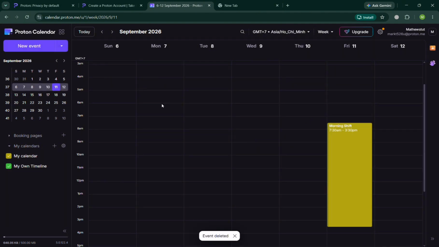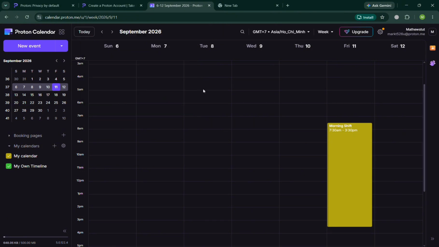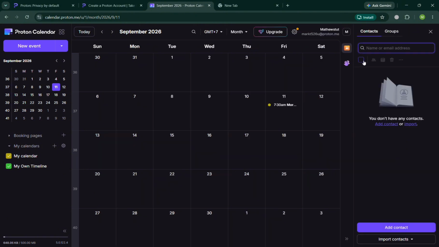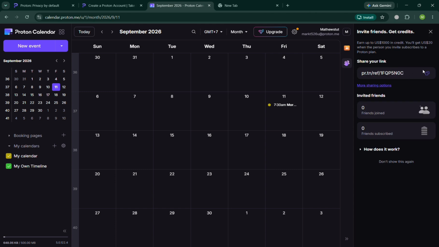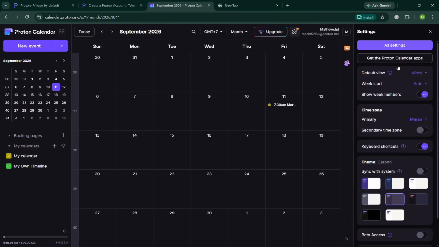Moving on to the top panel, you could also use the search bar if you're looking for a specific event that you don't find in here. You can simply use the search bar and start searching for that event title. You could also choose the month, day, or week view to see an overview of your events. On the right side panel, you could also navigate the contacts and it will show us in here all of the list of our contacts. Or even invite our friends by clicking the other link or button to share your link directly with your friends. Then you should be able to see here the list of your friends that have joined, or the number of your subscribers as well.